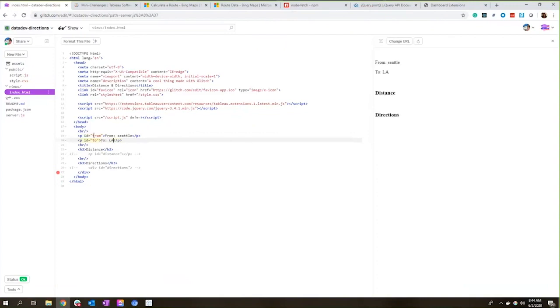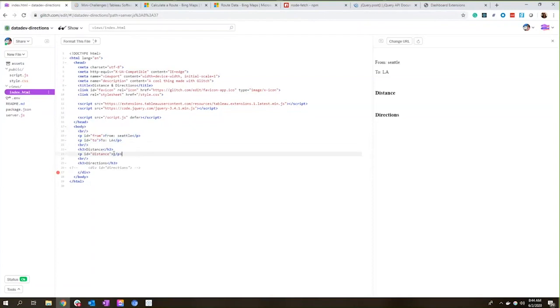Now, each of these paragraphs have IDs. So I've got ID from, ID to, which means later on I can use jQuery or just JavaScript in general to reference these paragraph elements. And I can fill in this text dynamically based on my data. I also want to have a dynamic element for distance.